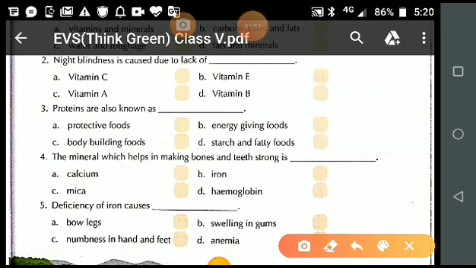The mineral which helps in making bones and teeth strong: calcium. Deficiency of iron causes anemia.